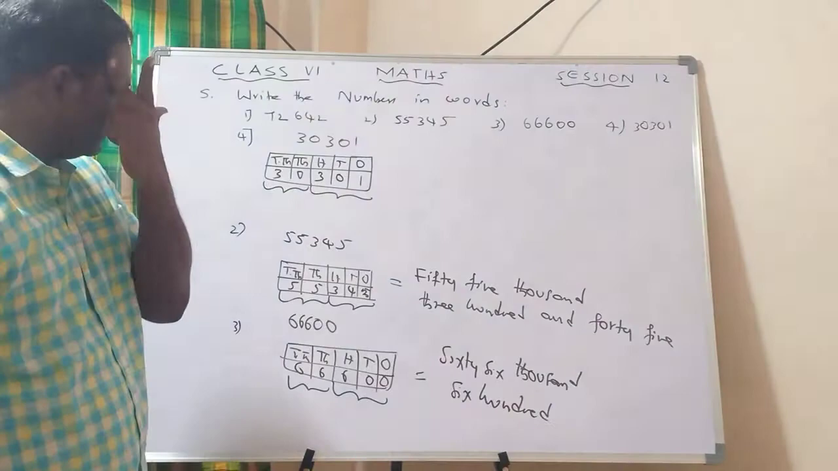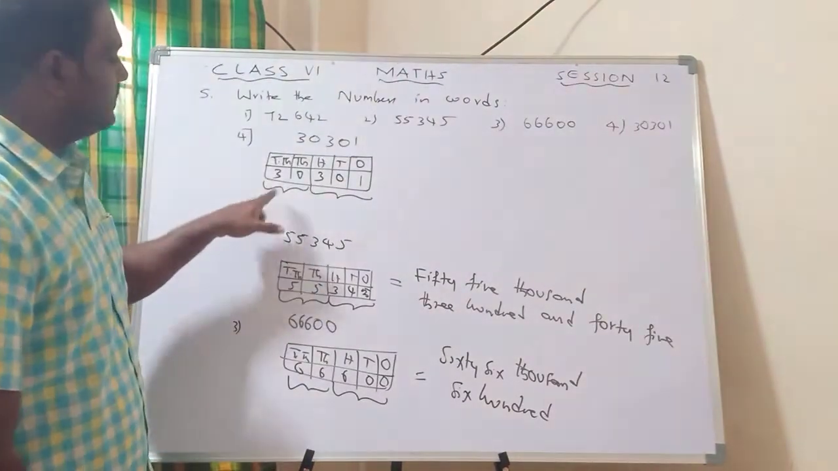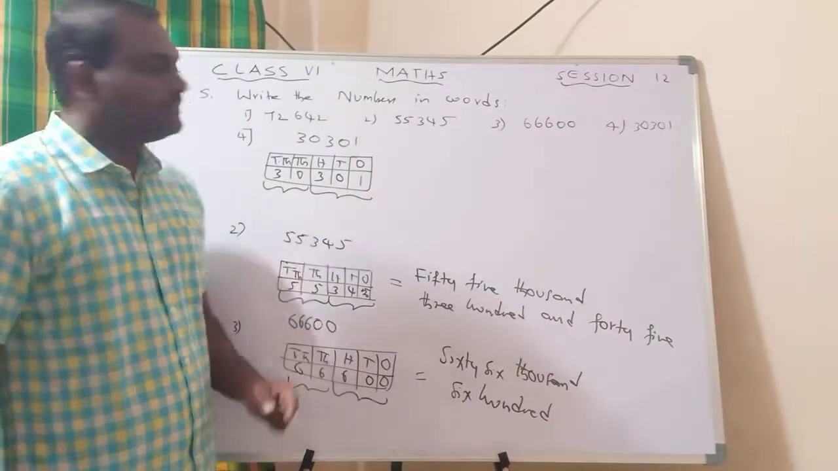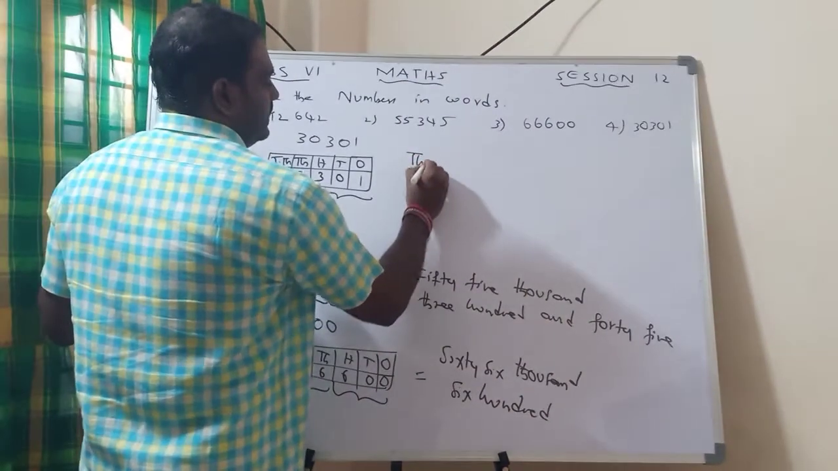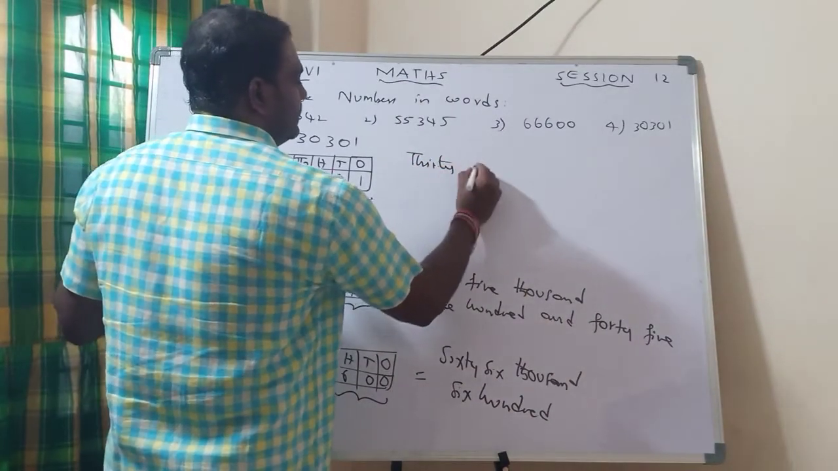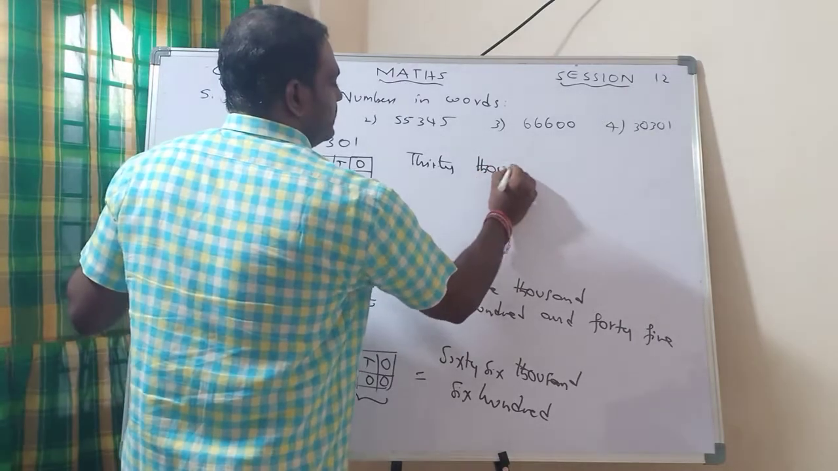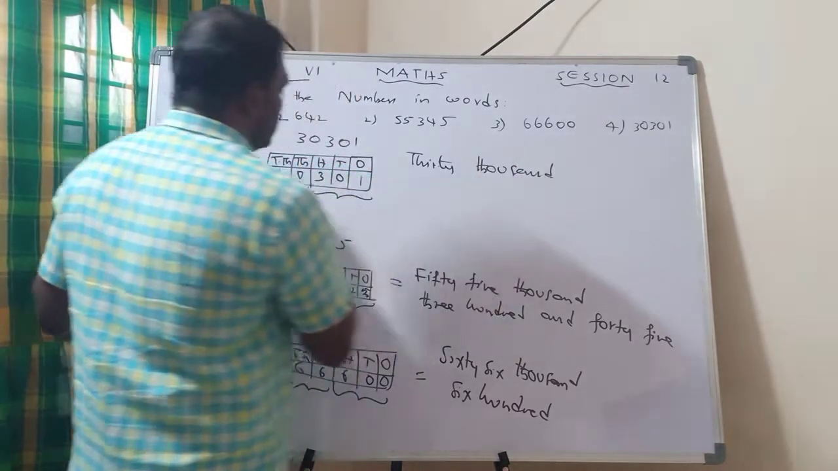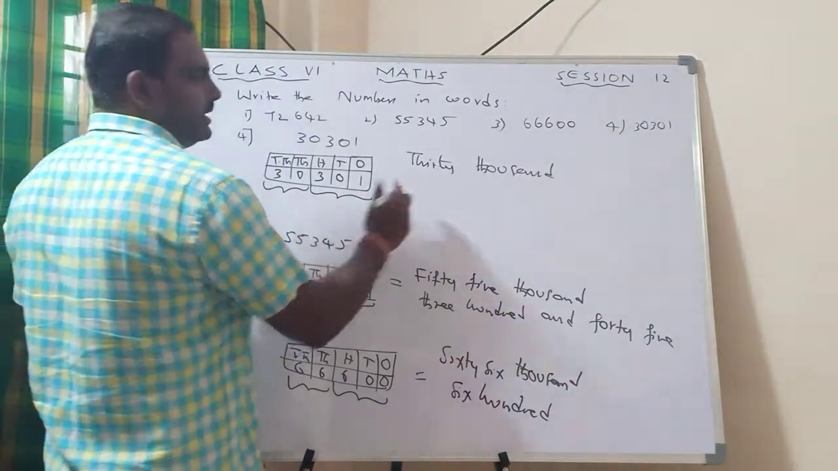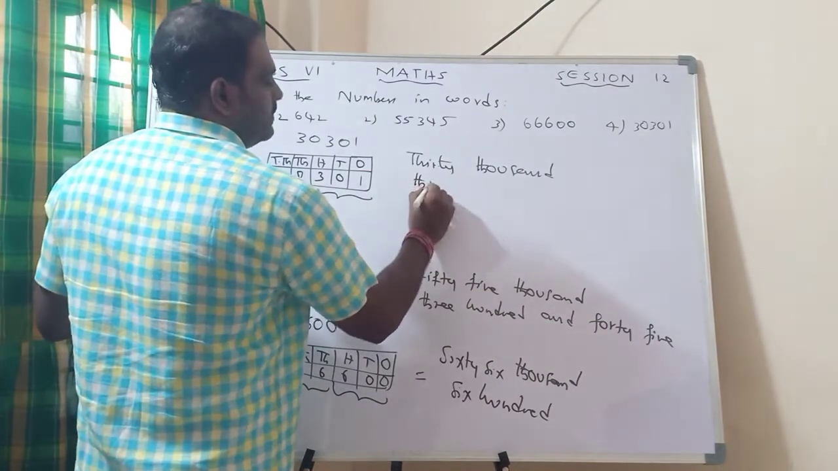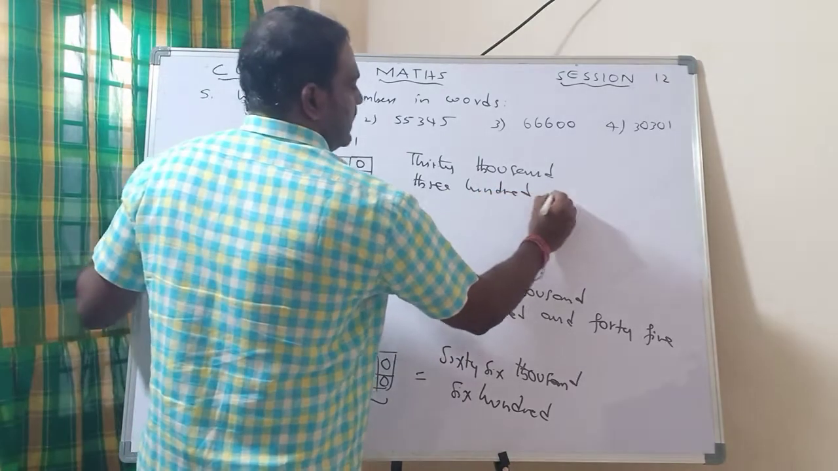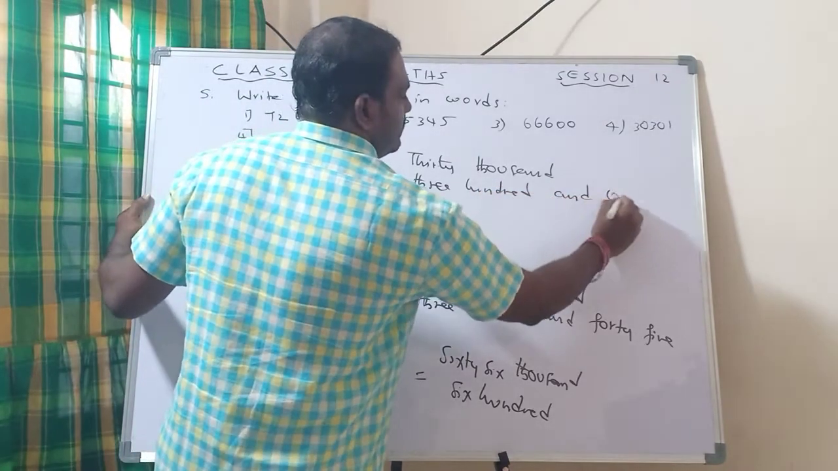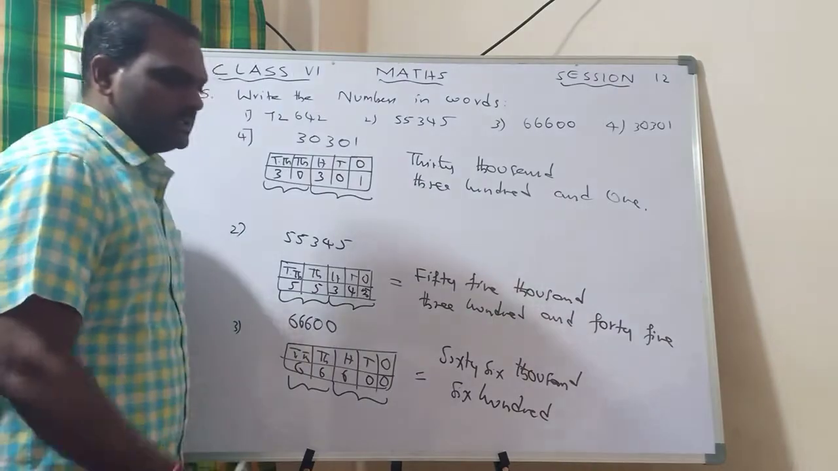After that, write the thousands, because the highest is the thousands. Now how much is the thousands? 30. So write THIRTY THOUSAND, 30,000. What is the remaining? 301. So this is the way to write.